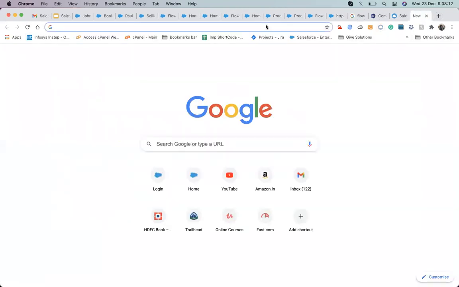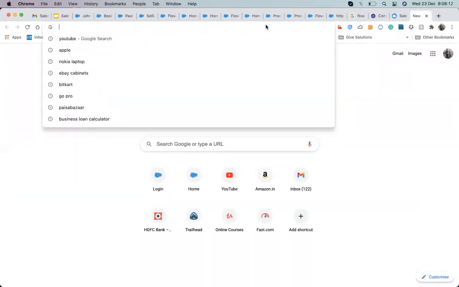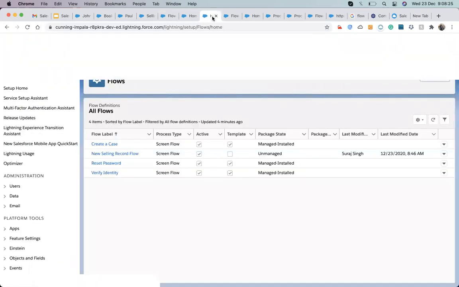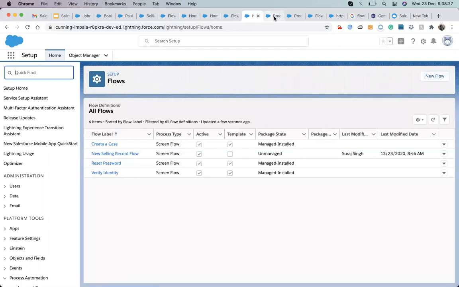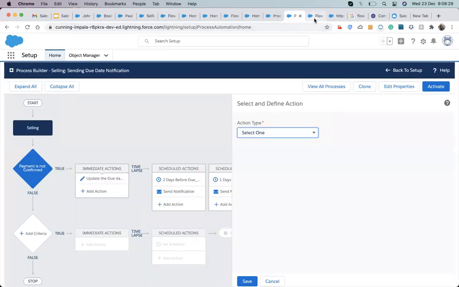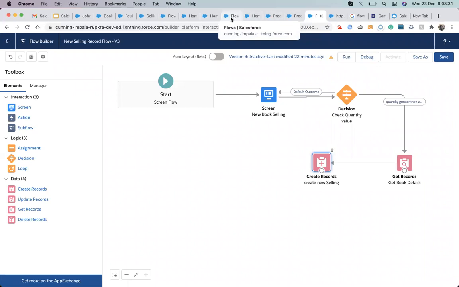So what will we learn tomorrow? Tomorrow we will discuss the other kinds of flow. Most important, we will learn about the auto launch flow.